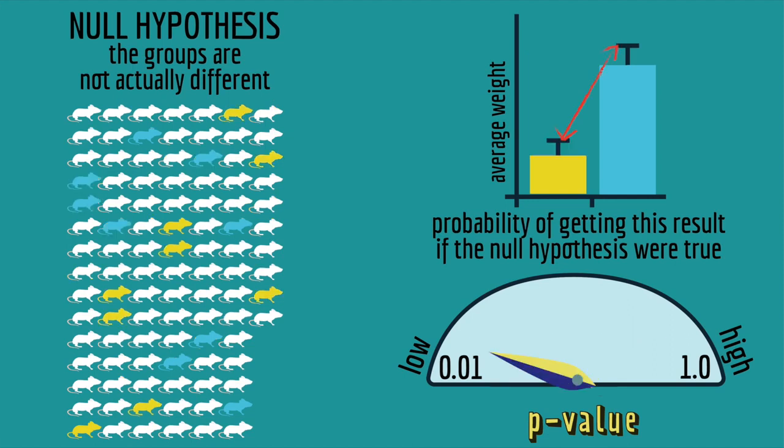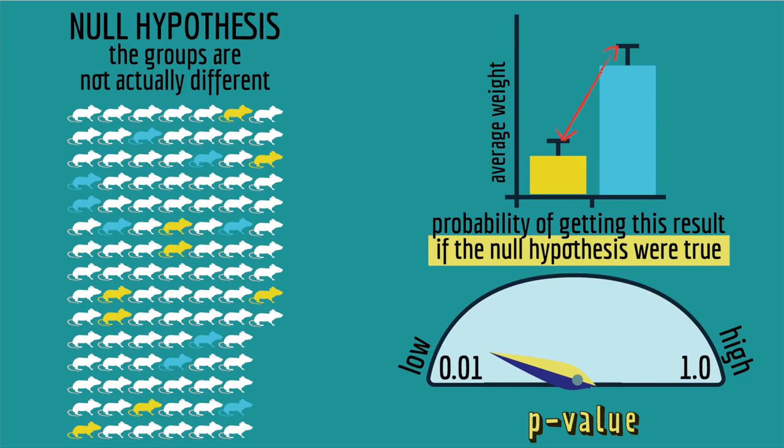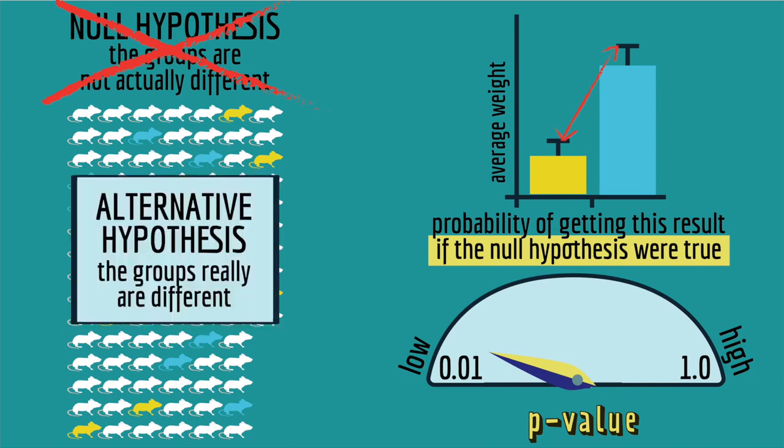Now, let's say you measure two groups and the p-value is small. That means getting that result is pretty unlikely, if the null hypothesis were true. So that's when you say, maybe in this case the null hypothesis is not true. So these data are better described by the alternative hypothesis, that the groups really are different. But the p-value can be anything, right? From low to high. So how do you know when it's low enough to reject the null hypothesis? That's a great question. Scientists tend to reject the null hypothesis when the p-value gets less than 0.05.